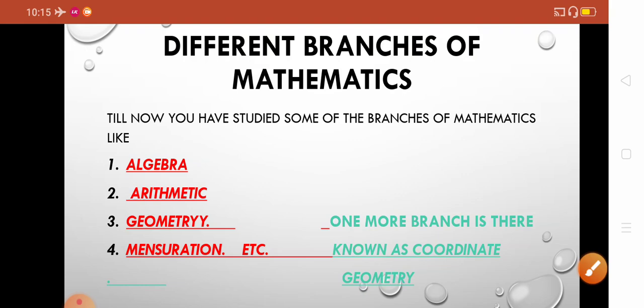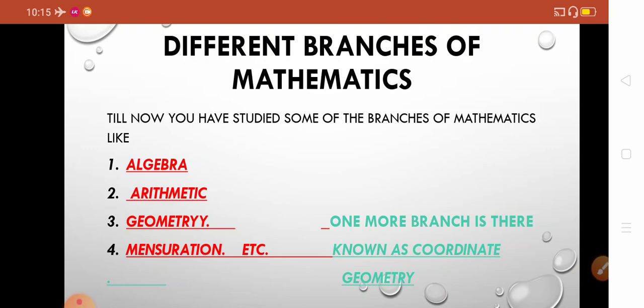Mensuration you have studied in your last class, 8th class. Mensuration is nothing but the calculation of area and volume of any region. Any shape you are given, any 3D shape, if you are being asked for the volume and area, that will all be calculated in mensuration.